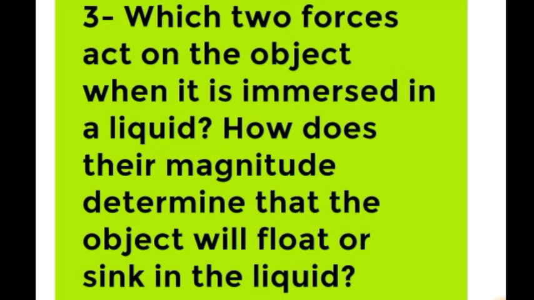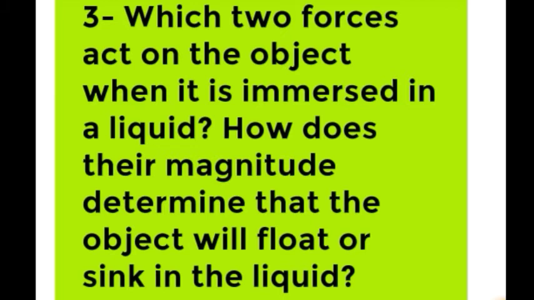So the two forces are, one is the buoyant force, which is exerted by the liquid on the object in a vertically upward direction, and it is equal to the weight of the liquid displaced by the immersed part of the object, and it has a tendency to move the object up. And second is the weight of the object, which is acting in a vertically downward direction, and it has a tendency to sink the object. Now whether the object will float or sink depends upon the magnitude of these two forces, which are weight and buoyant force. Now there are some cases.